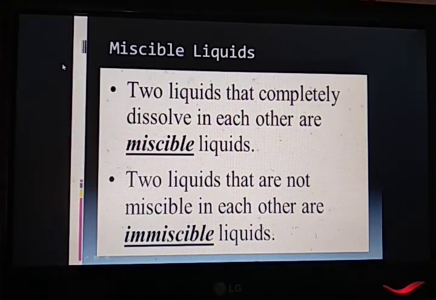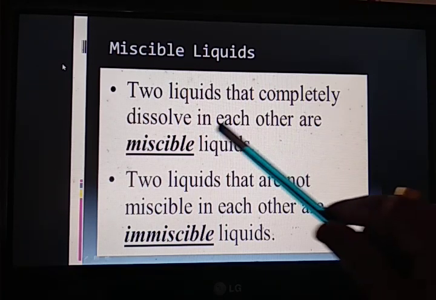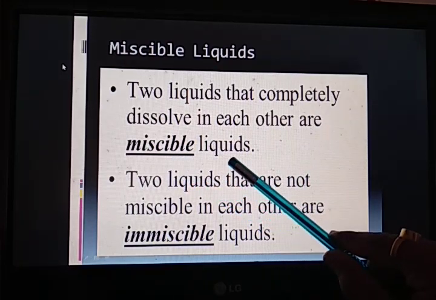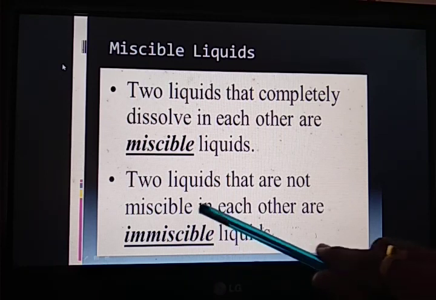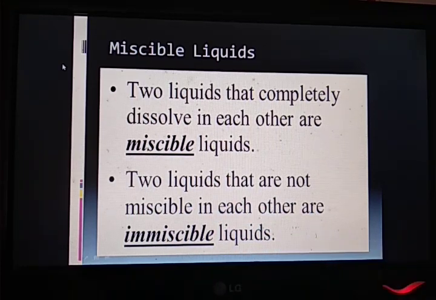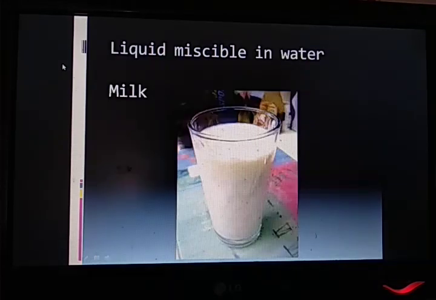Now comes liquid. For liquids we are using other terms, not soluble and insoluble. We are using the terms miscible and immiscible liquids. In the same way as soluble substances in solids, we have miscible liquids. Two liquids that completely dissolve in each other are known as miscible liquids. Whereas, just like insoluble, we have immiscible liquids. Two liquids that do not mix with each other, which do not dissolve in each other, are called immiscible liquids.